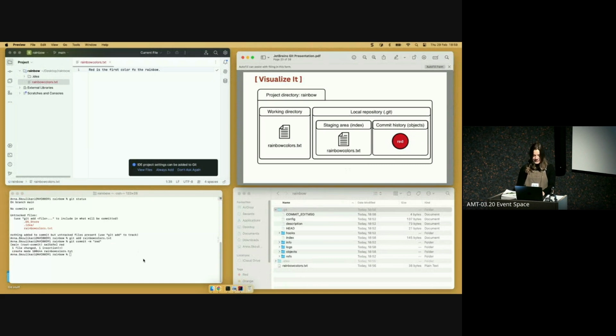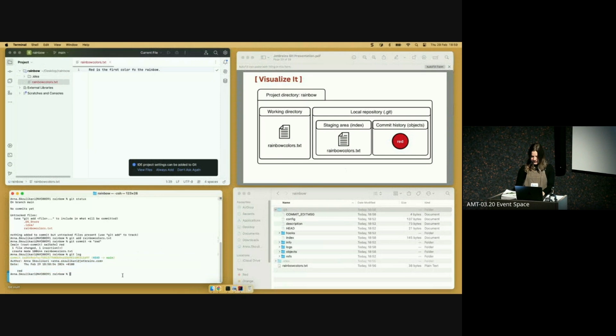So this is the red commit, and we can use the git log command, which basically is a command that lists all your commits in reverse chronological order to see this commit. I think, is that big? Yeah, it's big enough. So we can see that we have the commit hash, which is that unique name for the commit. It says who committed it, when it was committed, and then the commit message.